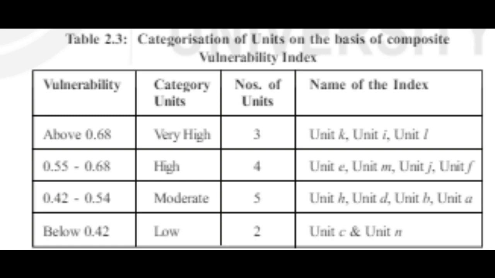After the process of standardization, it is important to identify the functional relationship between the indicators and vulnerability. Here it is important to understand that the functional relationship can either be positive or negative. The positive relation indicates that the vulnerability will increase with increase in the value of the indicator.